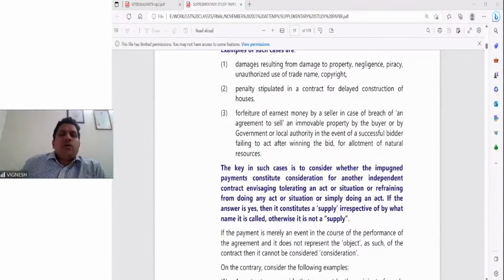Schedule 2 speaks about activities which are to be treated as supply of goods or supply of service. Schedule 3 talks about the activities which are neither the supply of goods nor the supply of service. Then we saw section 8, which is mixed and composite supply: when it is a mixed supply and when it is composite supply, how to tax the composite supply, how to tax the mixed supply. We have seen that.